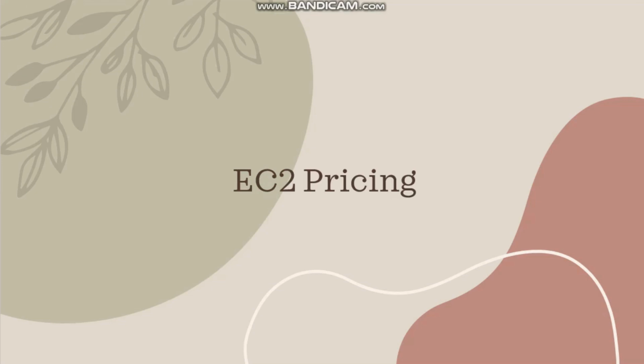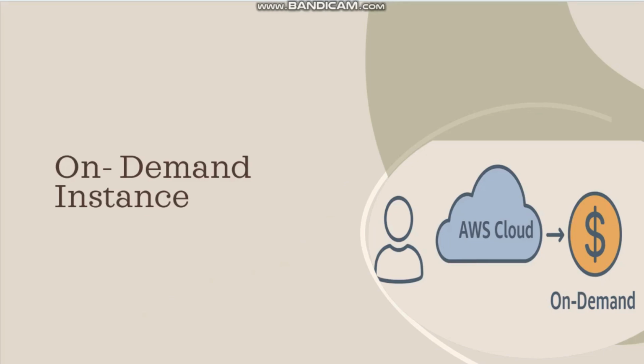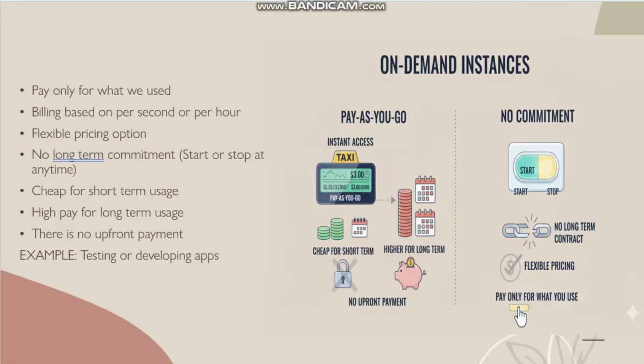EC2 pricing. Here the pricing depends on how long and in what way we use the EC2 instance. We are going to see on-demand instance, reserved instance, spot instance, and capacity reservation. On-demand instance. In on-demand instance, there is no commitment with AWS, which means we will decide when to stop or start the instance at any time.